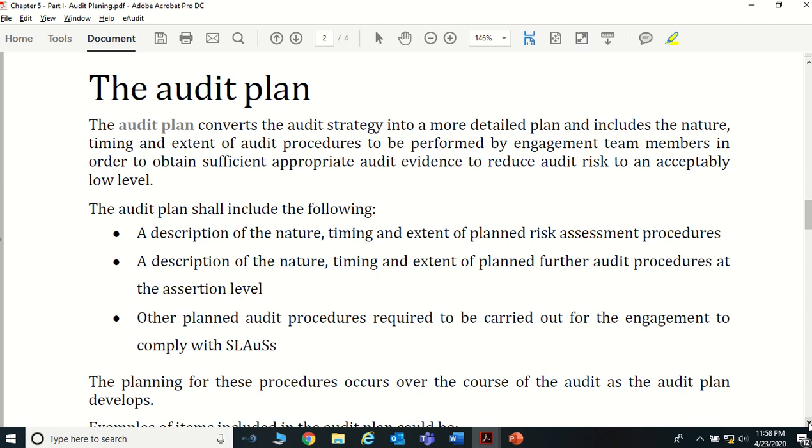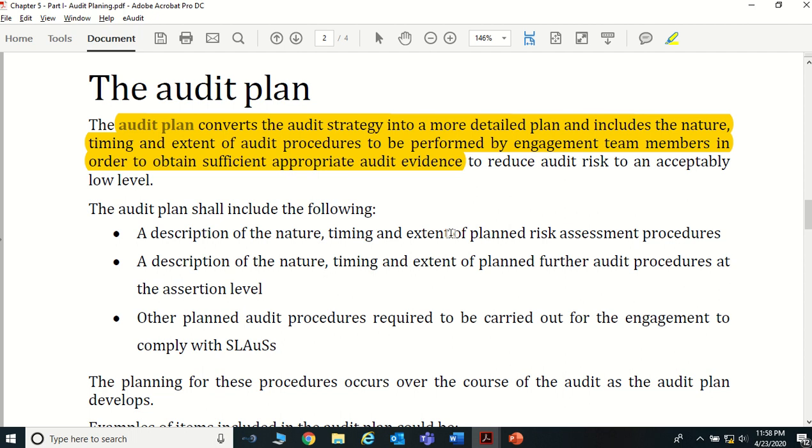What we discussed under the audit strategies is the overall direction, the overall aim of the audit. Now you are going to put that aim into a detailed plan, which comes under the audit plan, right? The audit plan converts the audit strategy into a more detailed plan, including the nature, time and extent of the audit procedures to be performed by the engagement team members to obtain sufficient and appropriate audit evidence, right?